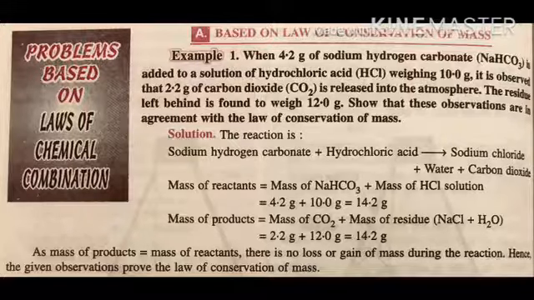The mass of reactant is equal to 14.2 gram. Mass of the product: mass of carbon dioxide plus mass of residue, NaCl plus H2O. This is mass of carbon dioxide 2.2 gram plus the residue 12.0 gram. The mass of product is equal to 14.2 gram.